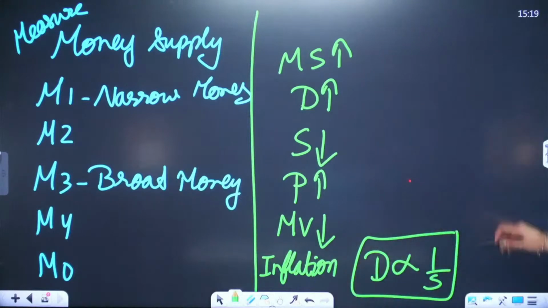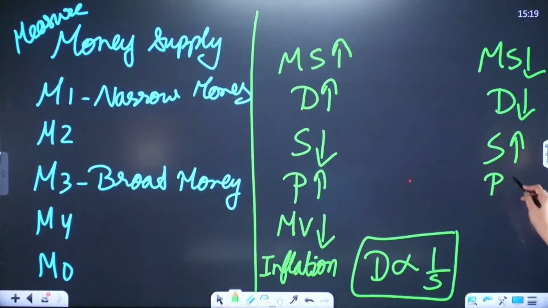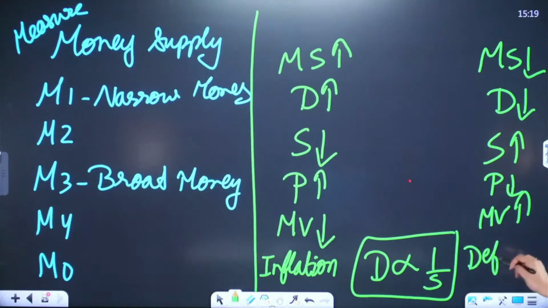Now, if money supply is reducing, then people will demand fewer goods and services, and the supply will be more in comparison to demand. Then prices will reduce, money value will increase, and this will create deflation in the economy. So if the money supply is more than required, it creates inflation in the country. If money supply is less than required, it will create deflation in the country.